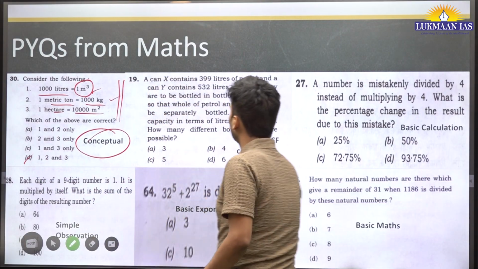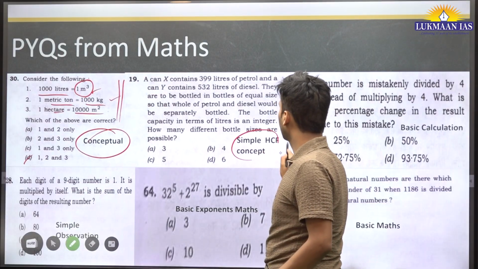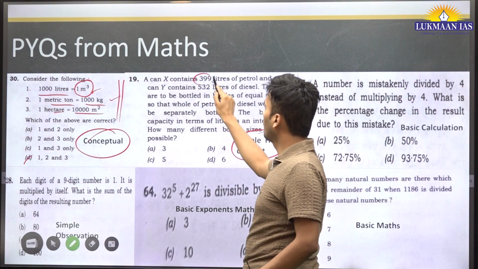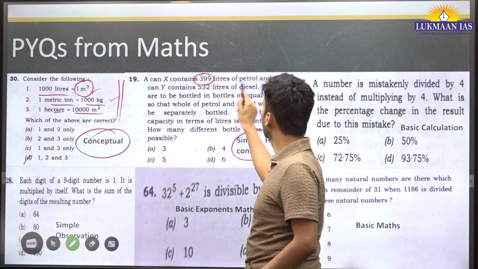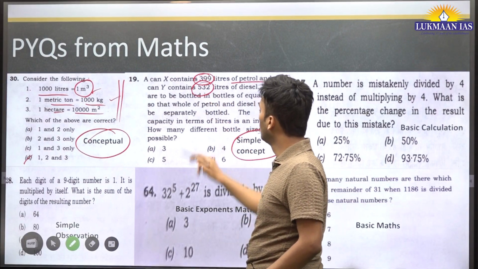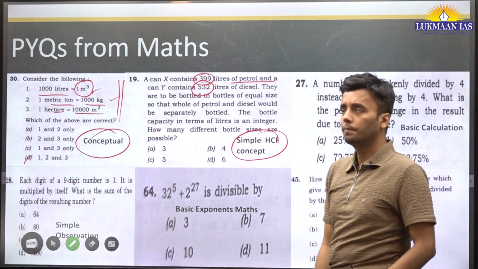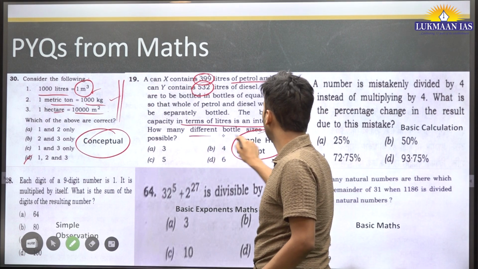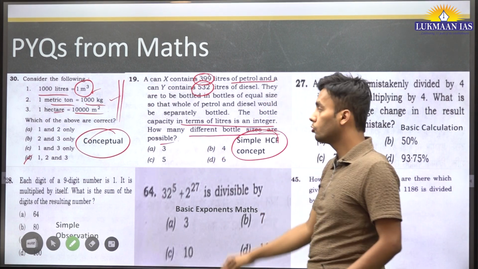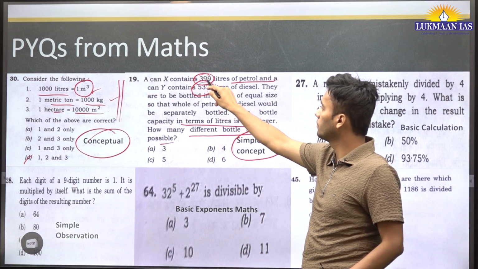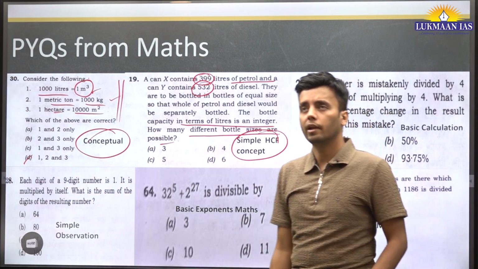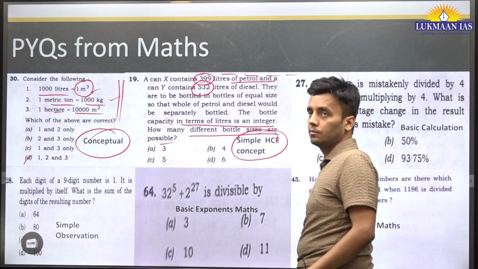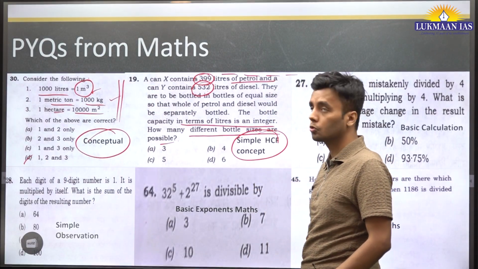And here is a simple HCF concept. These are some recent questions that were asked. Can X contains 399 liters of petrol, and can Y contains 532 liters of diesel. The bottle capacity is an integer. How many different possible sizes? So simple. We need to find the HCF of these two, and the HCF which we get, and the combination which will be there, will be the answer to this question.